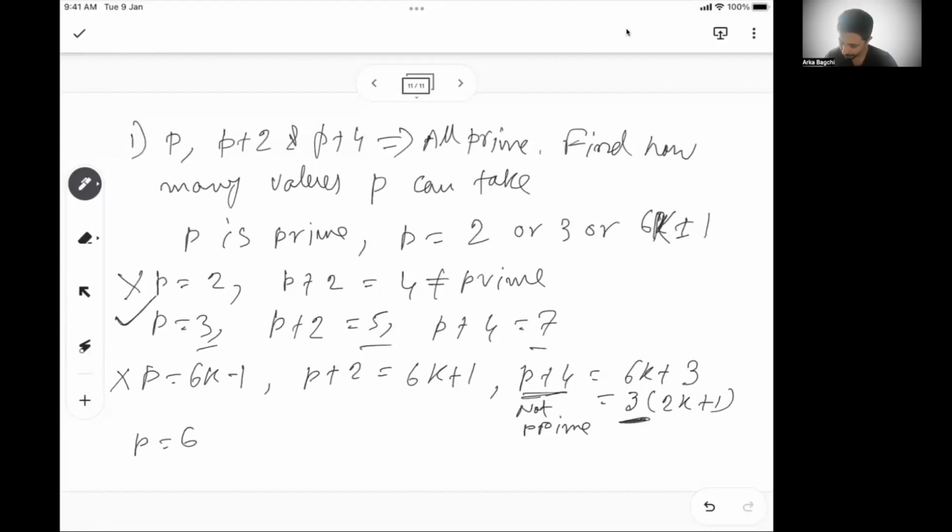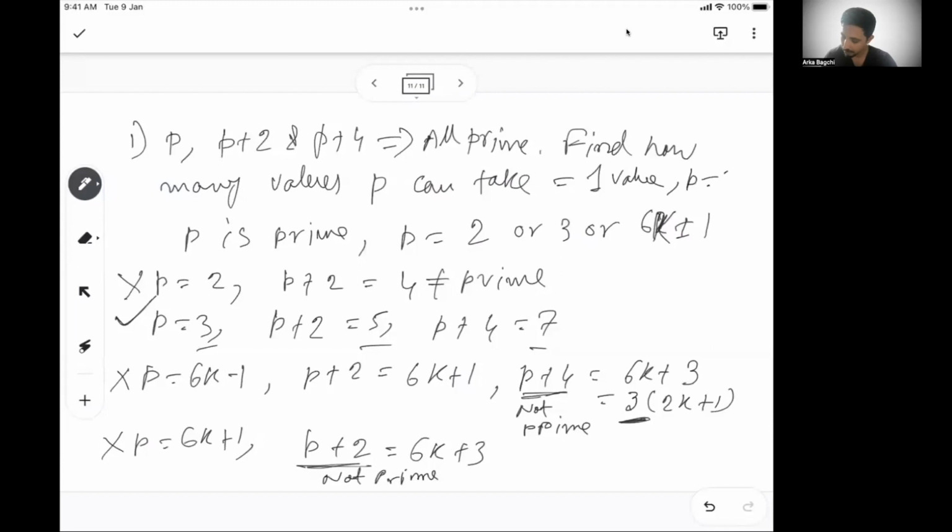Similarly, if p is 6k plus 1, at p plus 2 I get 6k plus 3. So this number is also not prime. So p can neither take 6k minus 1 nor 6k plus 1. So the only value p can take is 3. So p can take only one value, where p is equal to 3. Okay. So you understand how we can apply this.